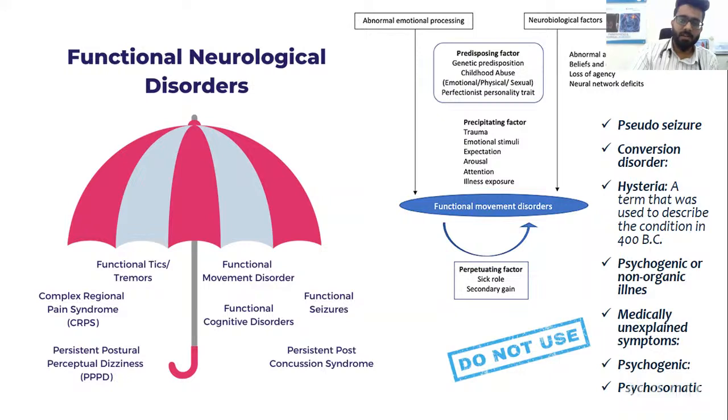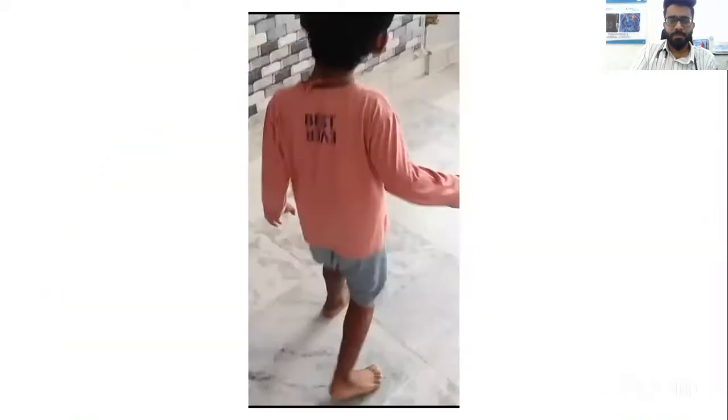But if you're thinking of a functional disorder in FND, you start also thinking about the family setup for abnormal emotional processing, like predisposing factors or trauma in the family, emotional stimuli, attention, illness exposure. And with these sort of movements, if the child is getting some benefit or extra attention, that also needs to be seen. That is secondary gain. So all that needs to be seen in FND.